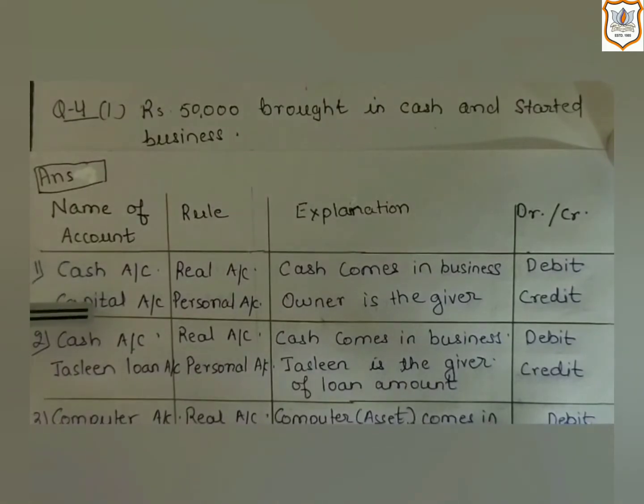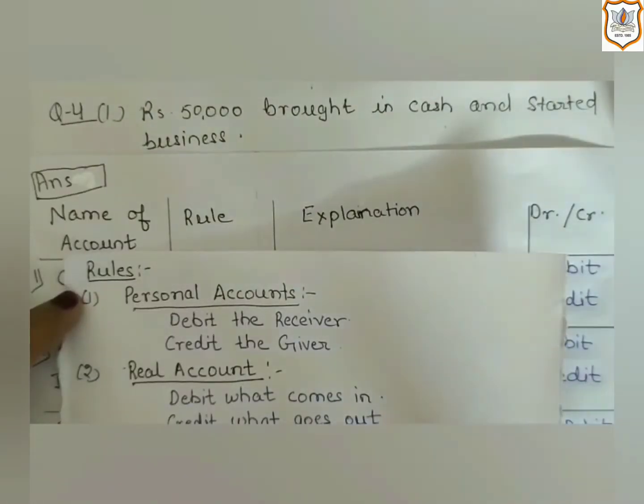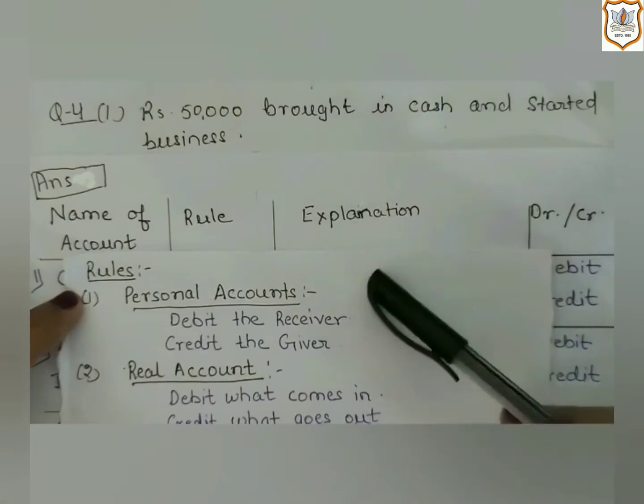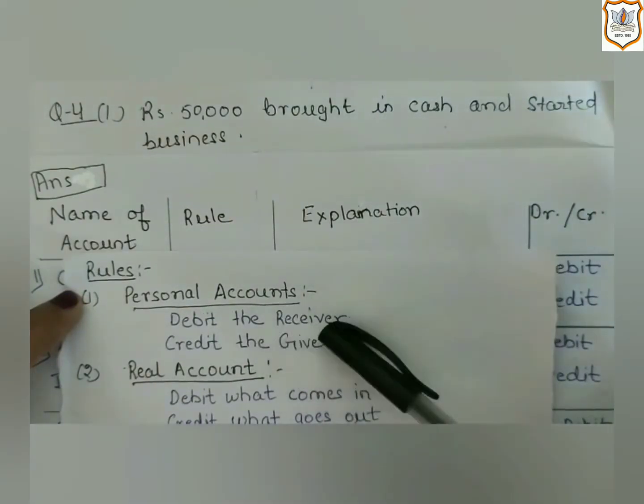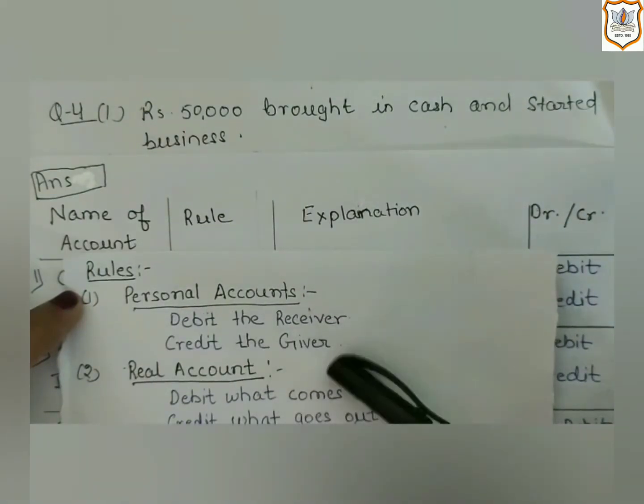How is capital account a personal account? As we know, personal account is related to persons, companies or institutions. And here, the owner is a live person. So, capital account is a kind of personal account. Now, what does the rule of personal account say? Personal account says debit the receiver and credit the giver.